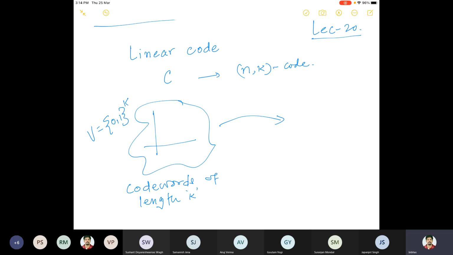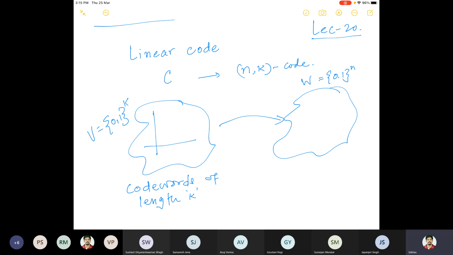this is also what is called redundancy. For each code word, for each string, we add some extra bits, and then the entire string has length n. So this is k, and this is n. This is {0,1}^n, which is also a vector space, let's say W, over the same field.